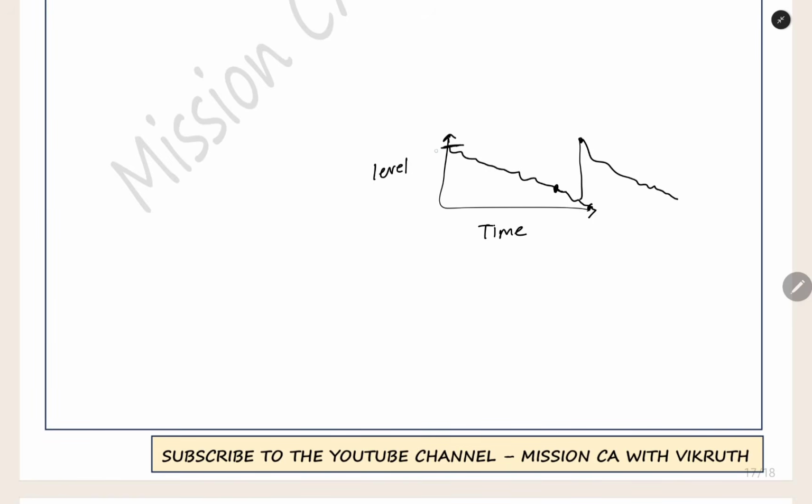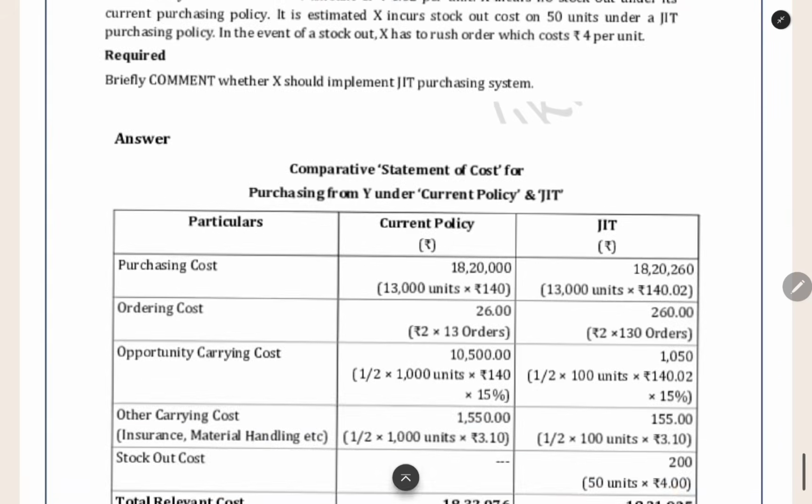So, what will be the average inventory? Here it is at the peak because you are ordering and you are receiving it just now. And then it will be reducing over time. For average inventory, we have to take the middle. For example, 1000 units is the order size. You will order 1000 units. Here you will have 1000, here you will have 0. So, we can do 1000 plus 0 divided by 2. 500 is the average inventory that you are maintaining. We will get it somewhere in the middle. So, this is the average inventory logic.